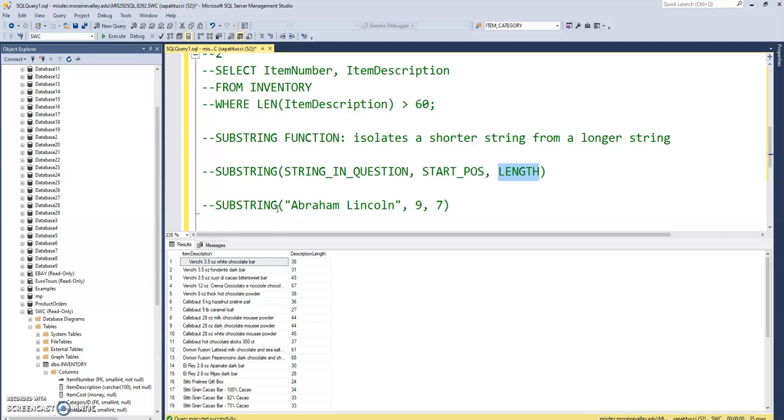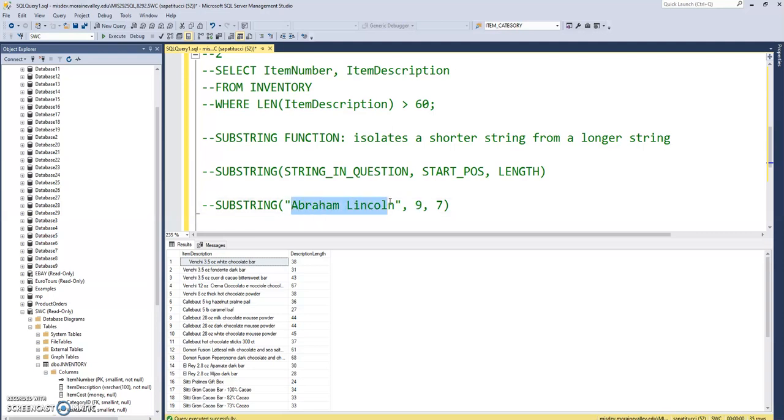So for example, let's say we wanted to cut up the name Abraham Lincoln using substring. I want to isolate the word Lincoln. Maybe I'm going to do a mail merge and I want to say, Dear Mr. Lincoln. And I don't want the Abraham involved, so I want to cut this Lincoln out. Substring can do it. So again, here's the first argument, the string in question. The second argument is, okay, where are we starting the cut?